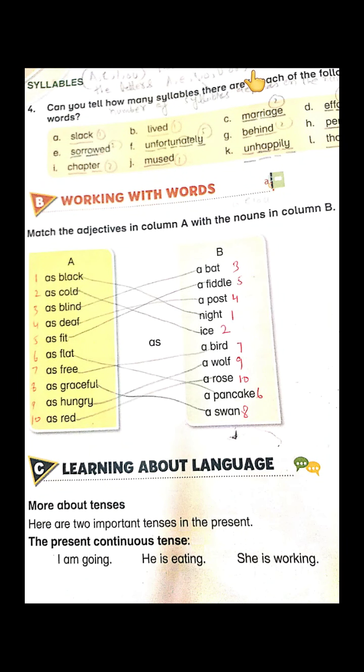So far, what we learned about syllables is that a syllable is the sound of a vowel that is created when pronouncing the letters A, E, I, O, U. Okay? Or you can say that a syllable is a unit of pronunciation having one vowel sound in it.